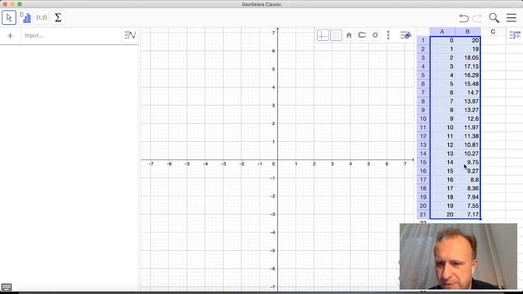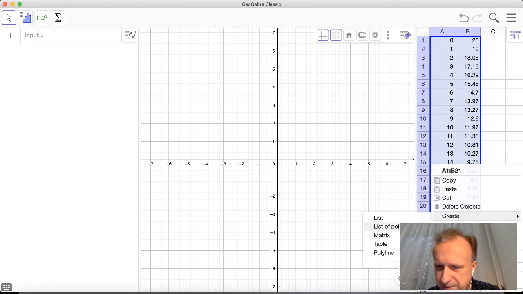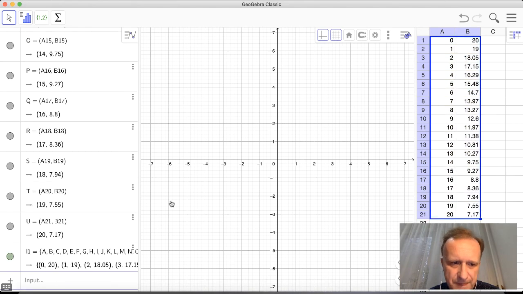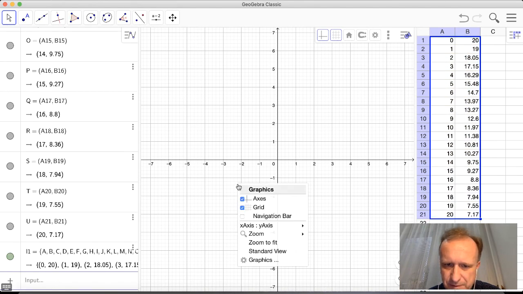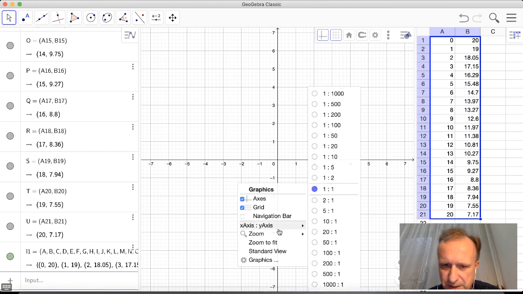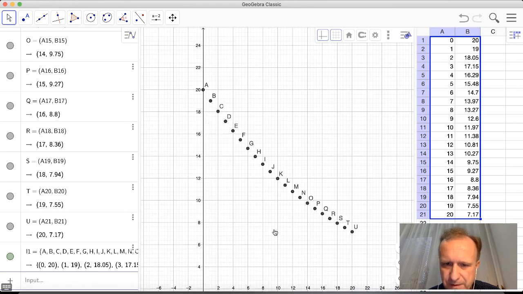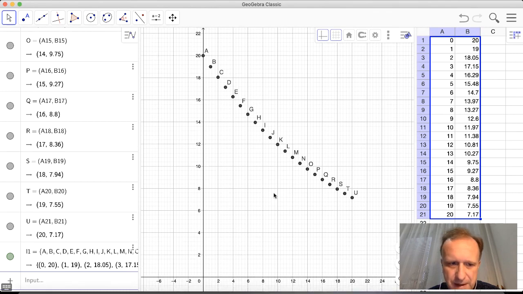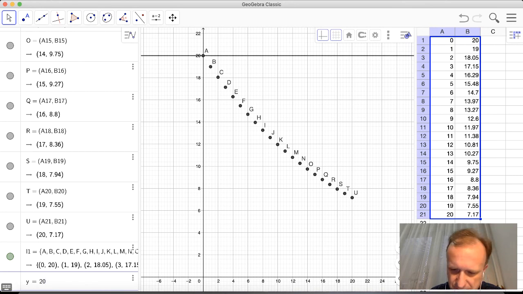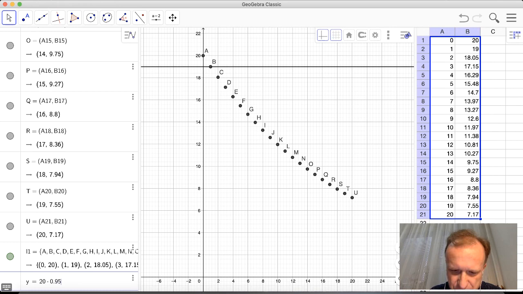So I have to create a list of points again. Now right click on this middle region and zoom to fit. So here we are. Here are the points. And finally, let me include also this function. So y equals, it was 20 as far as I remember, 20 times 0.95 to the power of x, like this.